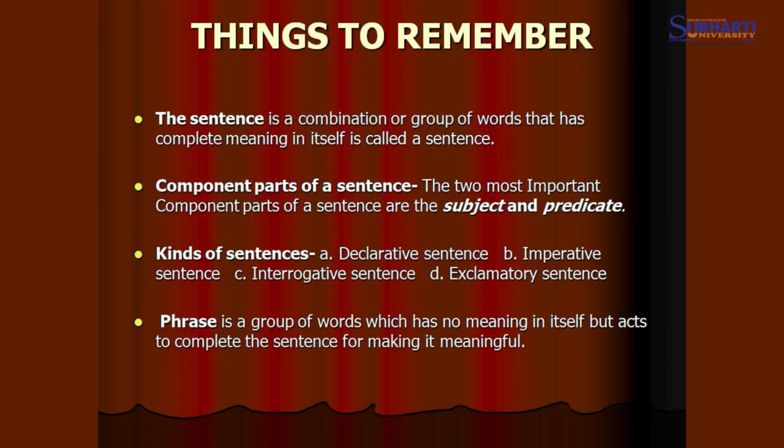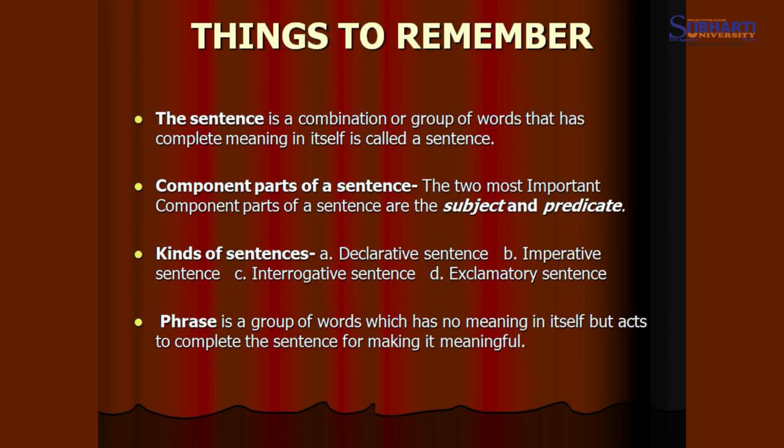First, a sentence is a combination or group of words that has complete meaning in itself, and its structure is SVO, subject, verb and object.